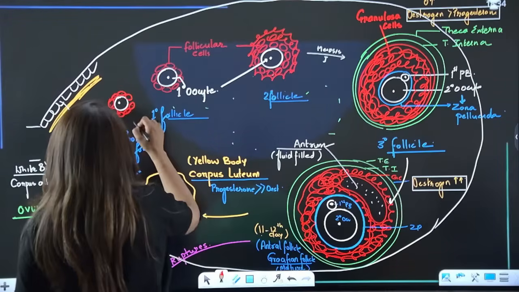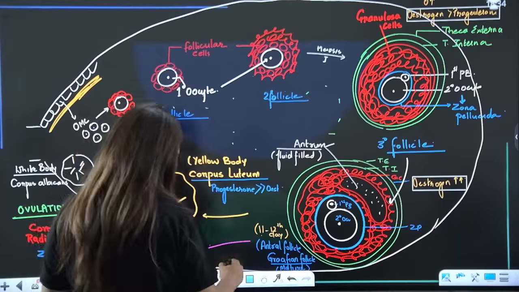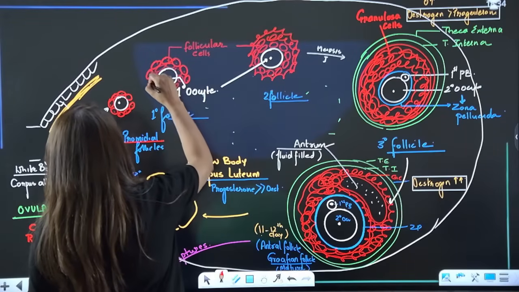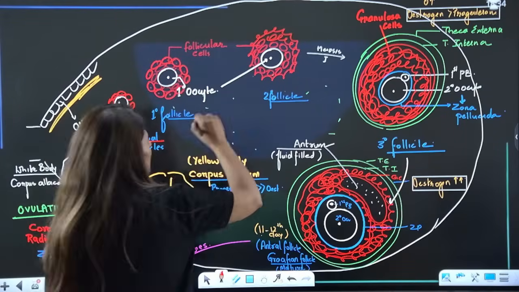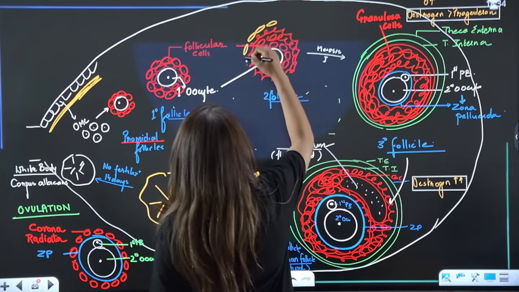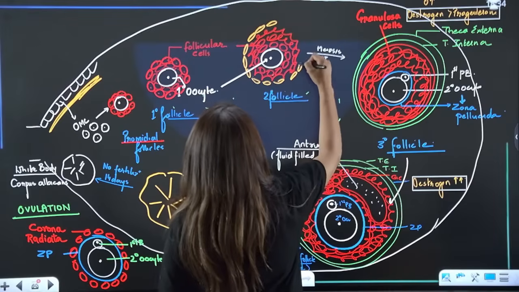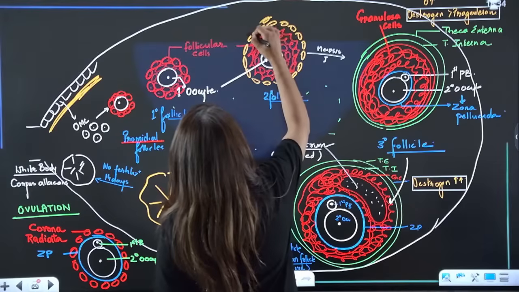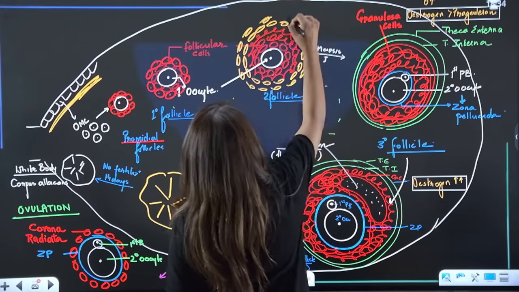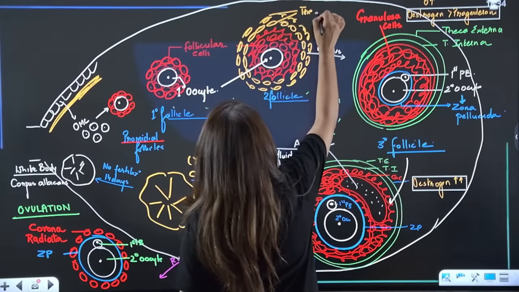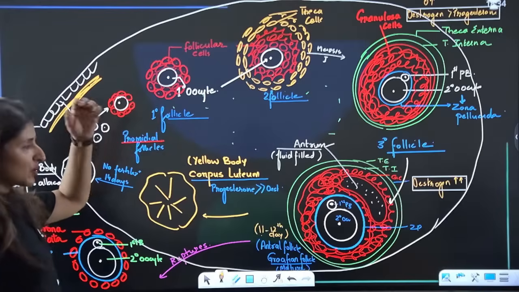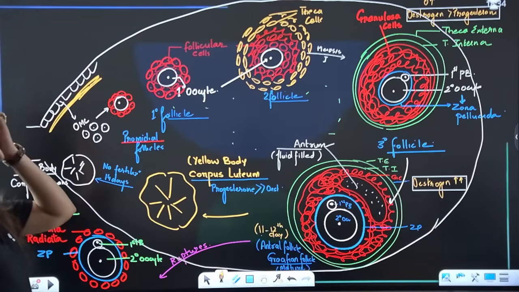Now see, this is the primordial follicle, and the only difference is that in the primary follicle we have multiple layers of follicular cells. Clear? And in the secondary follicle, basically the follicular cells start differentiating into two types of cells. We'll have theca cells, and these theca cells will become theca interna and externa in the tertiary stage. Is it clear? So just introduce this change and that's it. Are we clear?